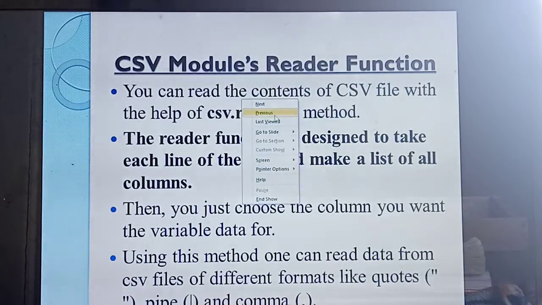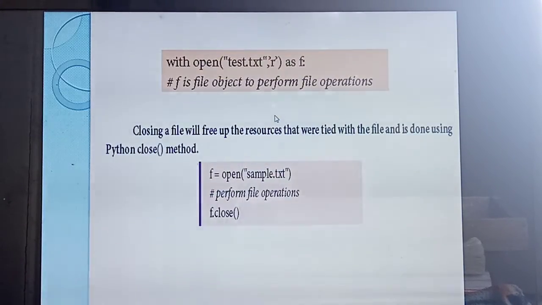Understood? Okay, so up to this is enough. So what are the things you have studied today? Important questions you have studied: the Python file modes as well as the CSV reader functions. What are they? Dict reader and reader method. That's very, very important. And the modes question. After completion of this session, study the dict reader method as well as the modes question, and write them in your computer notebook.